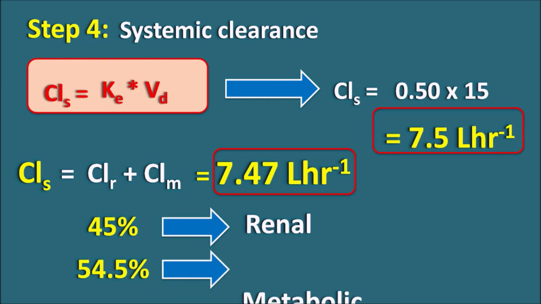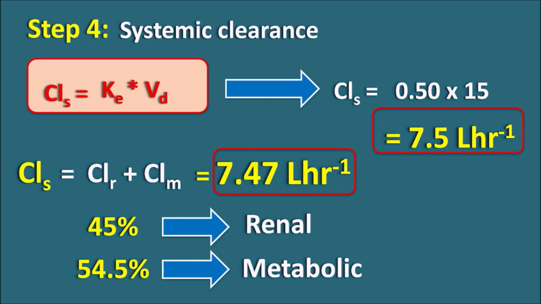So it's undergoing the metabolic clearance. So the total is 45 plus 54.5, which is nothing but 99.5%. So 99.5% of the drug is going to be eliminated by these two routes. Only 0.5% of the drug is eliminated by other routes. So this 0.5% is responsible for the difference in these values, which results in a small difference of 0.03 in